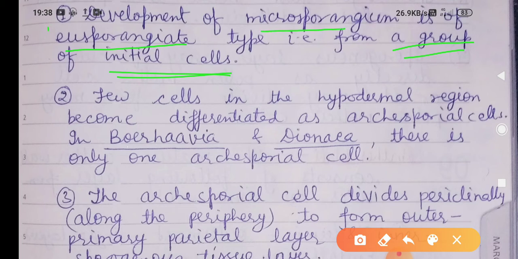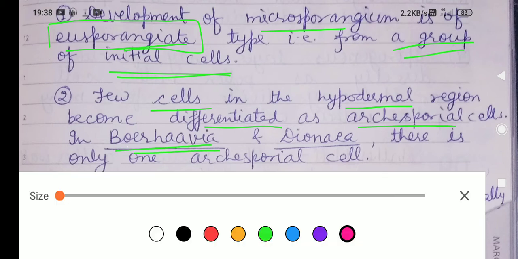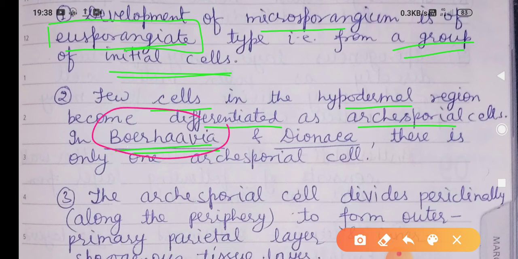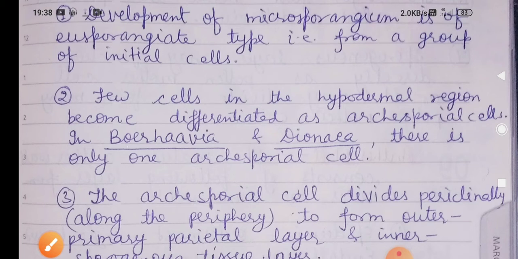In this case, a few cells of the hypodermal region become differentiated to form archesporial cells. In the case of Boerhavia and Dionaea, which are exceptional cases, only one archesporial cell is found.